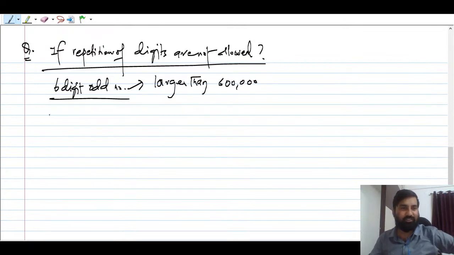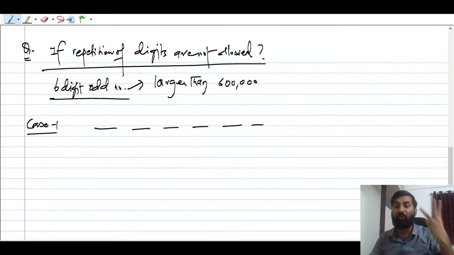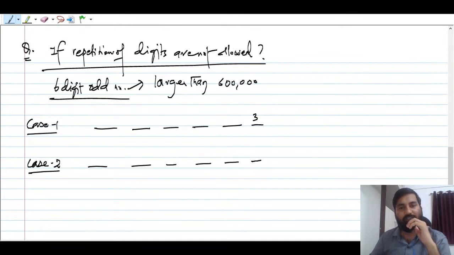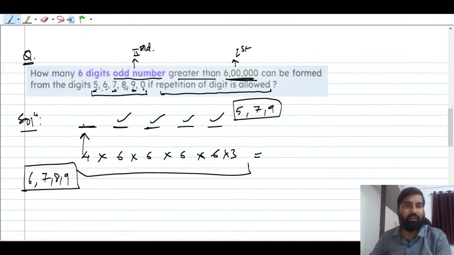So you can say that case 1 is going to be what? 1, 2, 3, 4, 5, 6. There will be only 3 numbers for the unit place. Why? Because suppose there is a 3, one of the odd numbers is this. For case number 2, 1, 2, 3, 4, 5, 6. You have filled 5. I think 3 is not available, so you can say this will be 5.